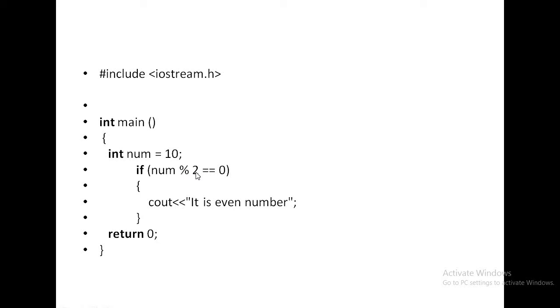So 10 modulus 2. You know that 2 5s are 10. So what is the remainder? 0. So 0 equal to 0. Left hand side is 0, right hand side is 0, so the condition is true. Condition is true means whatever line you have written in the if block is executed. In the if block, I just want to print that it is an even number. So on the screen, the output is even number.